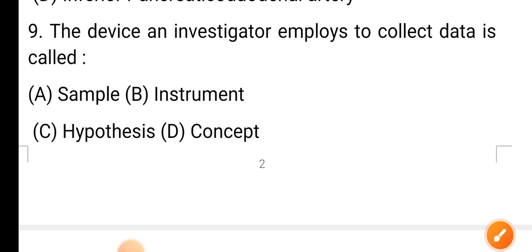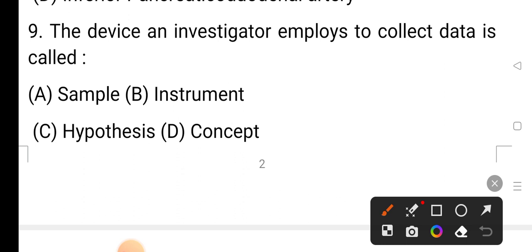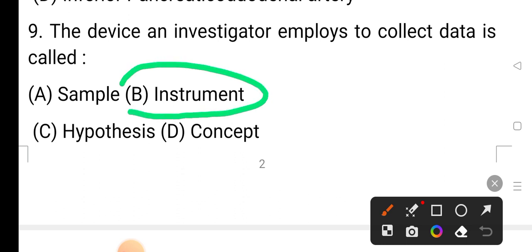Question number 9. The device an investigator employs to collect data is called option A sample, option B instrument, option C hypothesis, and option D concept. The correct answer is option B, instrument.